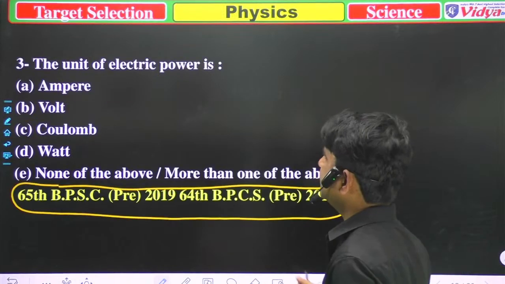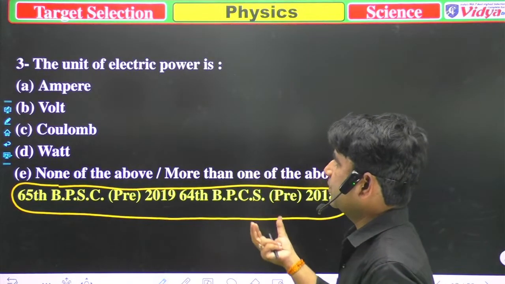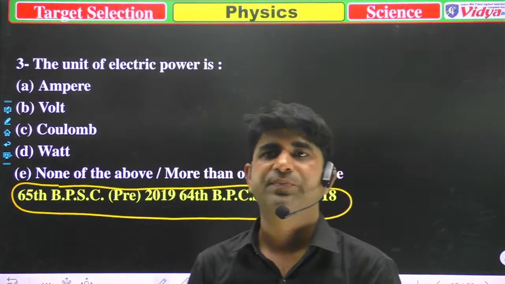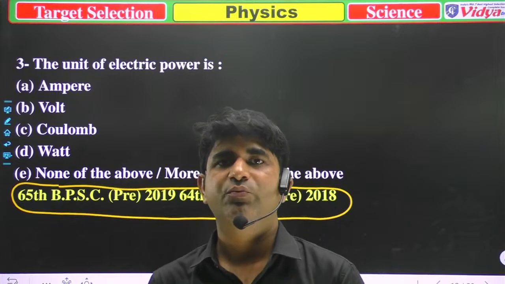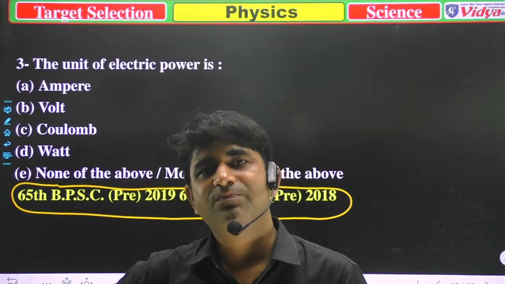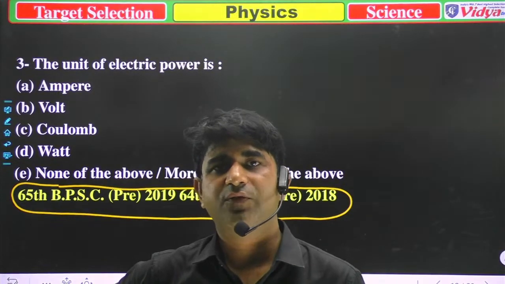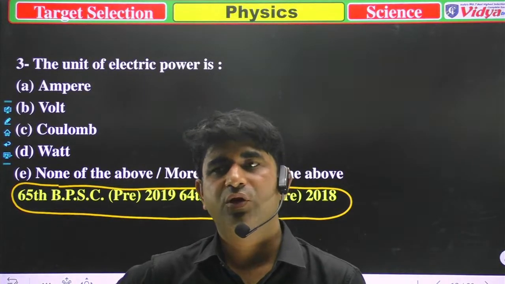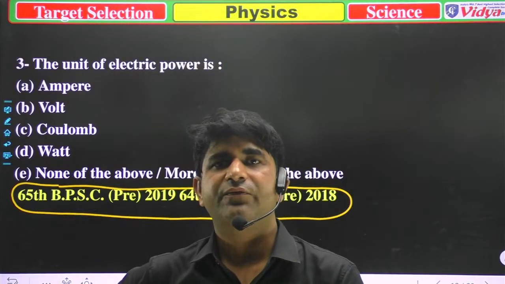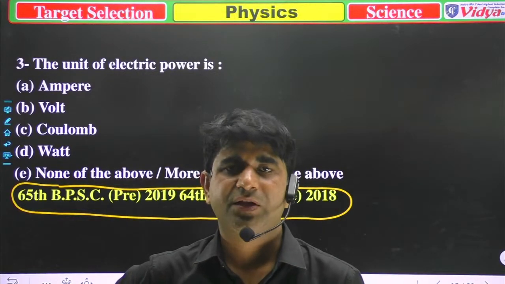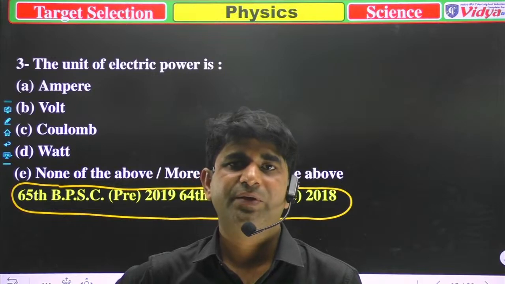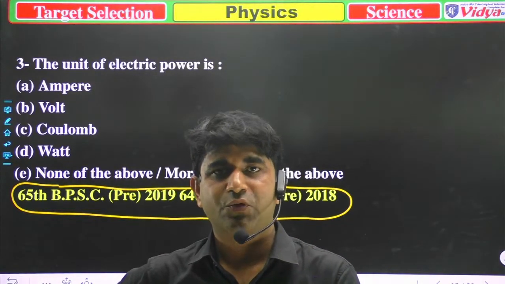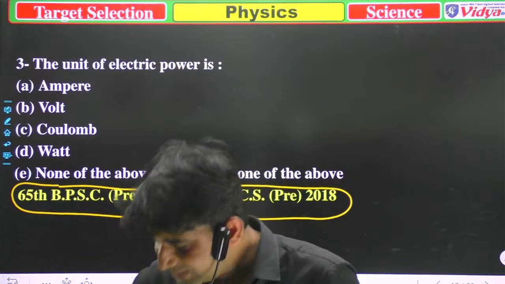So what about the unit of electric power? Suppose you have a fan, an electric motor, and someone asks you what is the power of that motor. Then you will say, sir, that is 250 watt, or 60 watt. Or whenever you go to an electric shop, you will say, sir, please provide me a 10-watt bulb. So that shows the power. So what is the correct answer?